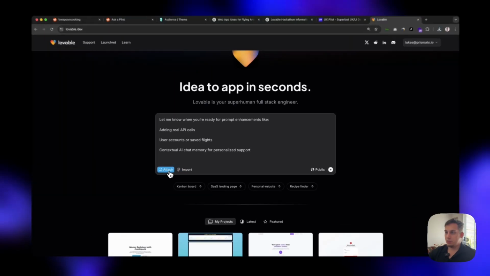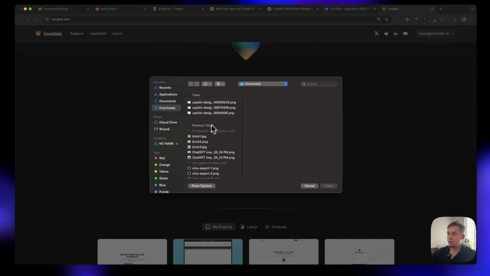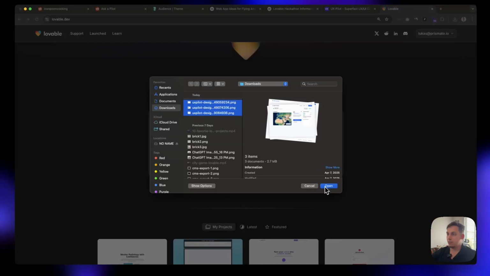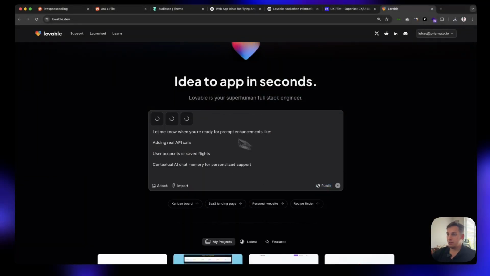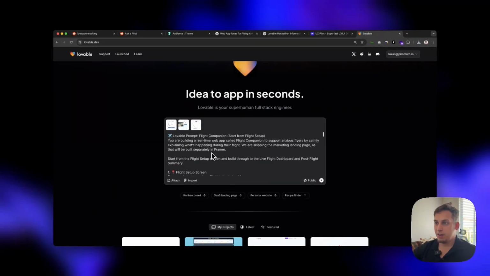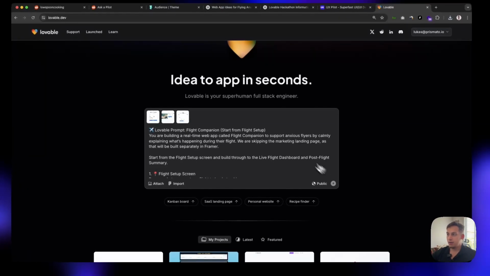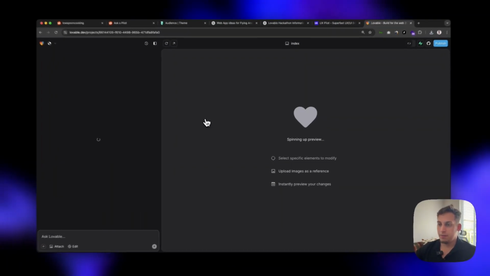And after exporting these images, we can just click on attach right here and attach these 3. And we can use them as reference, basically. So Lovable is not only reading this text prompt, it's also reading these 3 images. So we can go ahead and click on this submit button over here.